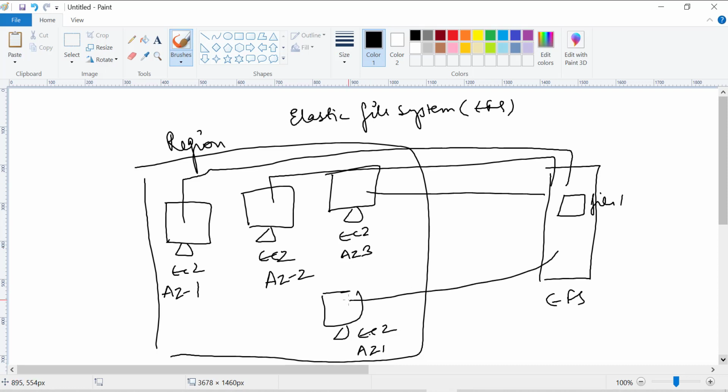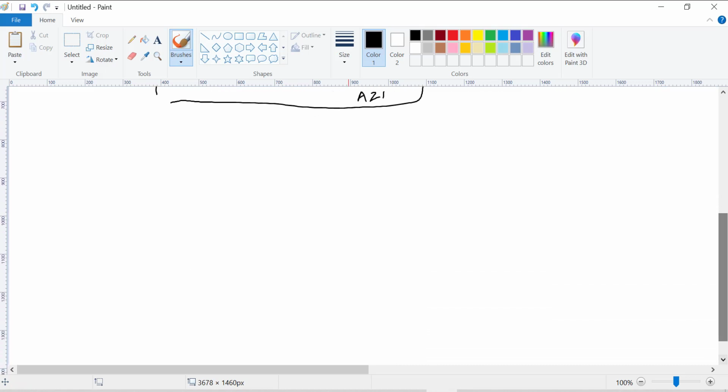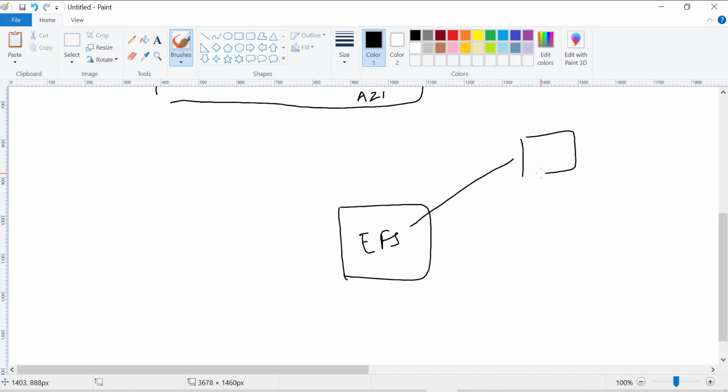So when we talk about file storage that can be shared among multiple thousands of EC2 machines, or your on-premise servers, you can very well use Elastic File System. I'm just trying to create one more diagram so that you are able to understand. This is in a single region, so EFS works in a particular region.